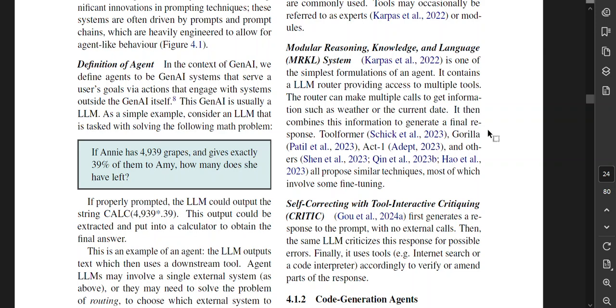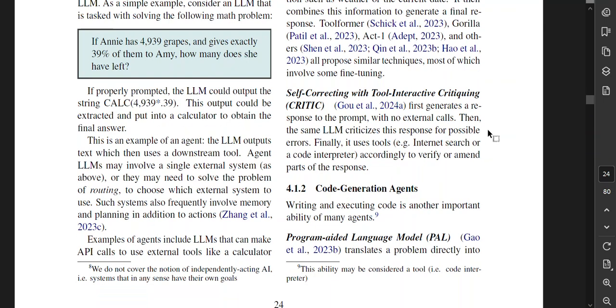If properly prompted, the LLM could output the string "calc" followed by the expression. This output can be extracted and put into a calculator to obtain the final answer. This is an example of an agent. The large language model outputs text, which then uses a downstream tool. Agent LLMs may involve a single external system as above, or they may need to solve the problem of routing to choose which external system to use.